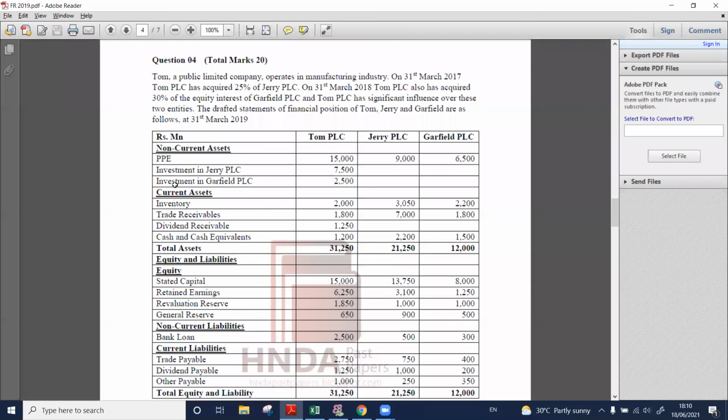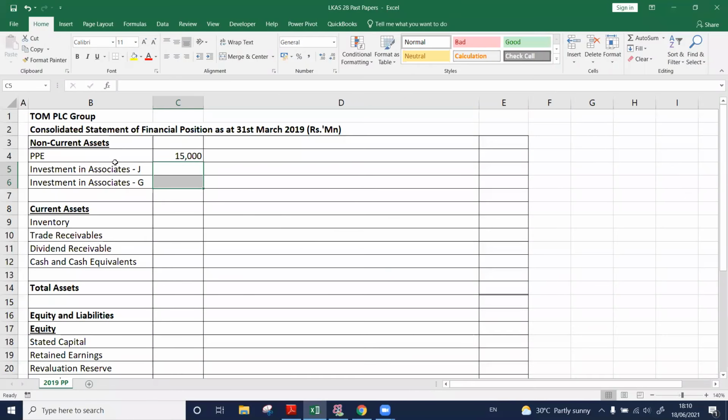I am not going to take it here. These figures I am going to have through a separate working. අපි දන්නවනේ investment in associate එකේ T account එක ගහලා entries pass කරන්න. ඒ විදිහට entries pass කරලා working එකකින් අපි final figures come. For the moment, I am not going to consider the parent company figures here.